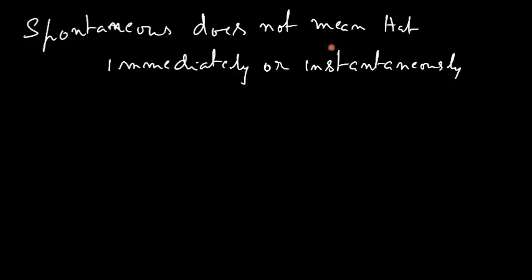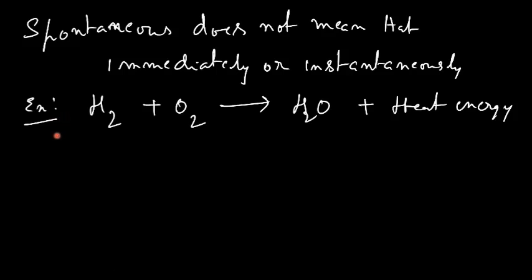The word spontaneous does not mean immediate or instantaneous. That is, a spontaneous process has the ability to initiate the reaction. Let us take an example, combustion of hydrogen gas. When hydrogen is ignited, it undergoes reaction spontaneously.